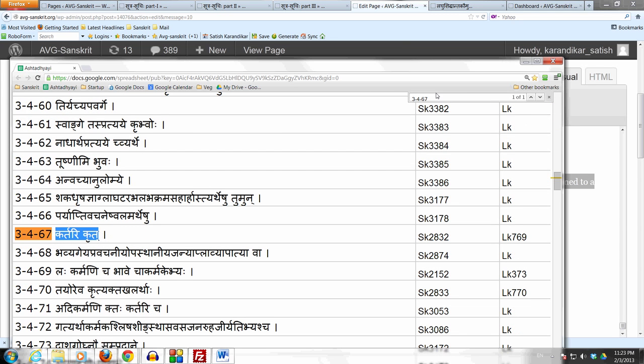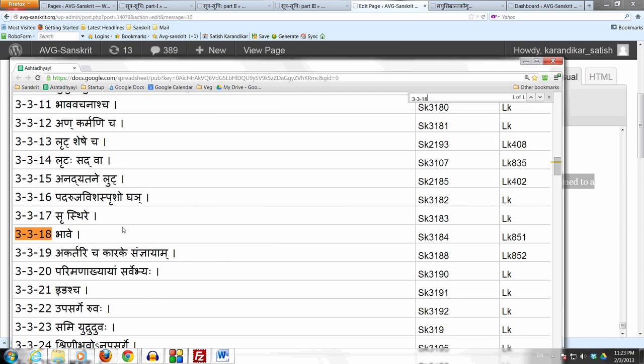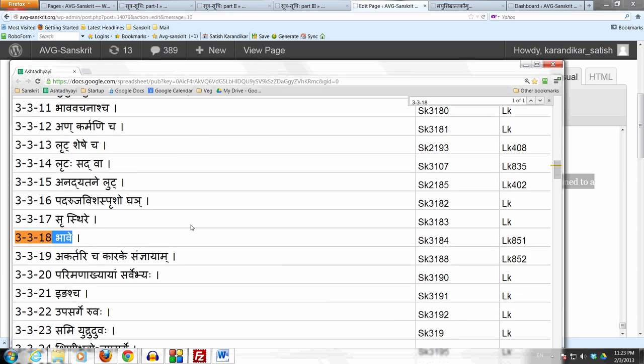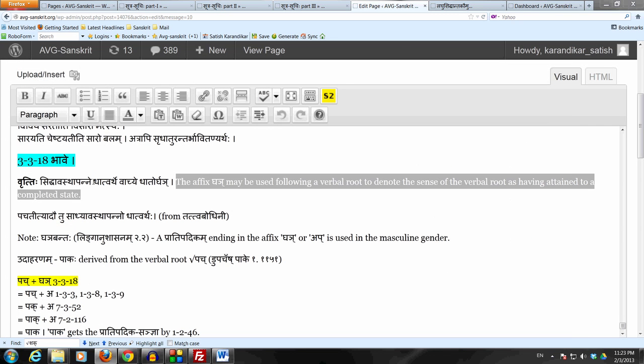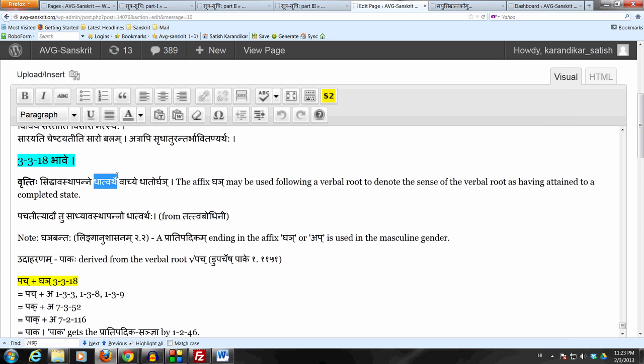Now this bhave is of two types. Bhava is basically dhatvartha, the sense conveyed by the verbal root, the activity conveyed by the verbal root. Verbal root means there is some action, and that root sense is called bhavah. But that bhavah is distinguished into two types by the grammarians. The first kind is when the action is not yet complete.